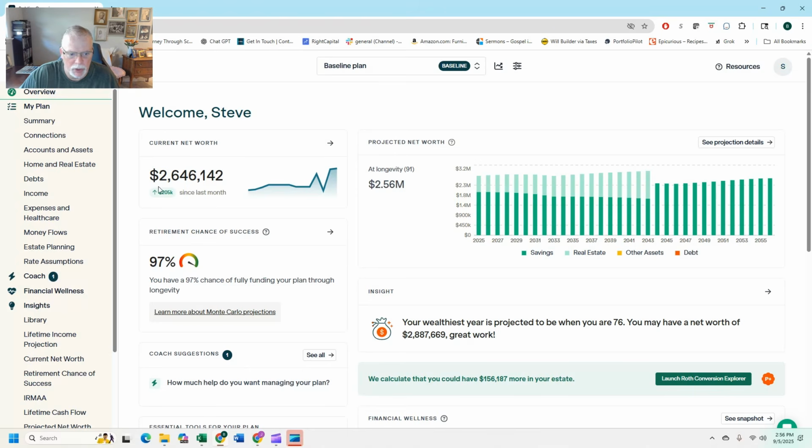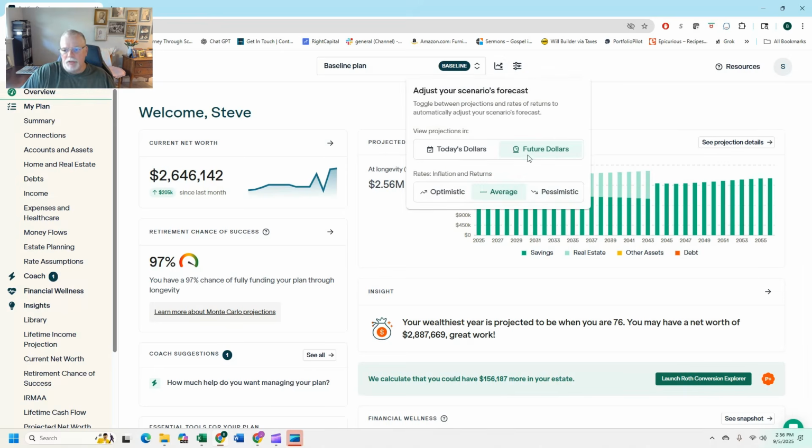Just to get started, this is my current worth. This is where I'm at now. This is where I plan to be at the end of the plan. And that's changed a lot since last time because of assumptions that I'm making. So, okay, let's just start with the assumptions up here. This is a great place to start with assumptions.